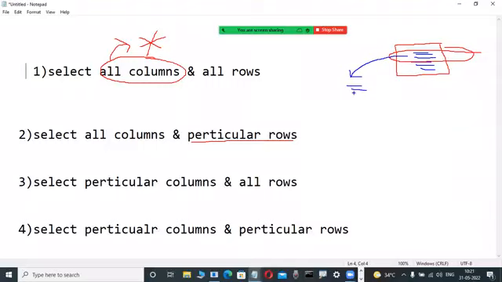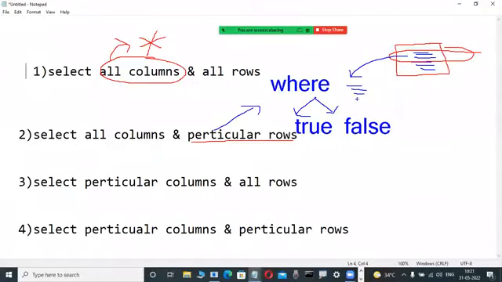How can I select particular rows? Today we are using a where clause. Where clause means rows. Always in every database, the where clause returns a boolean value, either true or false. How can I write it? Today I am telling the techniques. Whenever the condition is true, based on that condition only we retrieve the particular rows from the table. Don't worry, today you are also writing one of the steps for it.